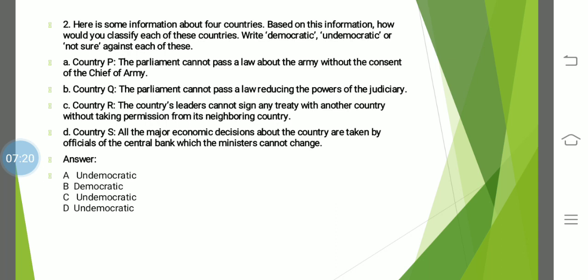Okay, now we'll go to country Q. The parliament cannot pass a law reducing the powers of the judiciary. Okay, yes, this is democratic. Why? Because see, we have three different branches: legislature, executive, and judiciary. In our country, legislature is making laws and executive is implementing those laws. And we have another body named judiciary. But what is judiciary doing? They are just protecting the laws. Okay, they are protecting the constitution. That is why they are the guardian of the constitution.